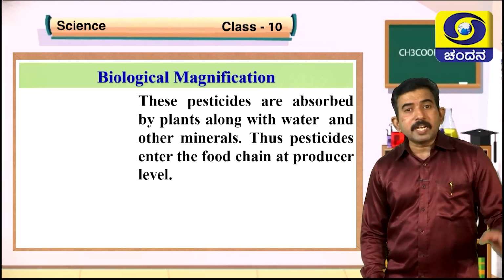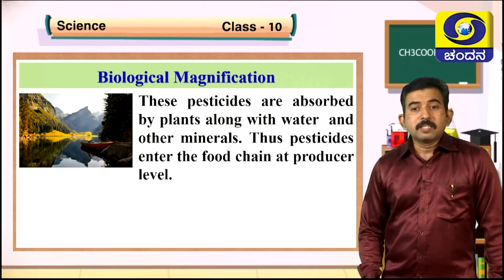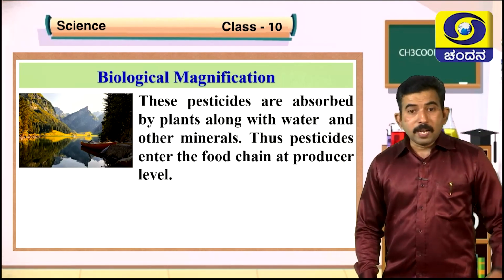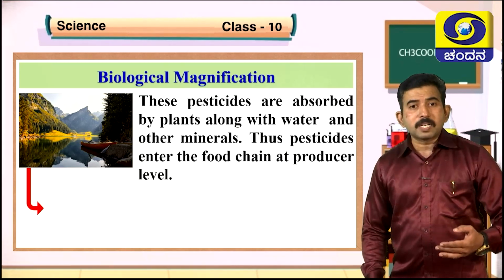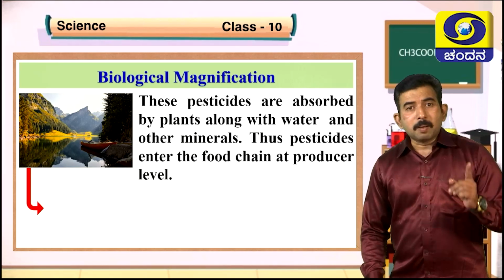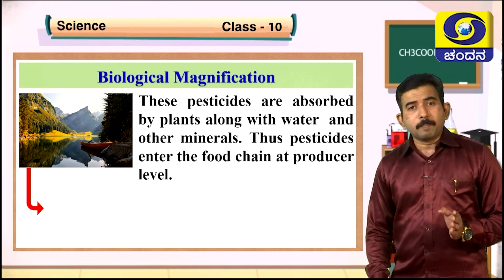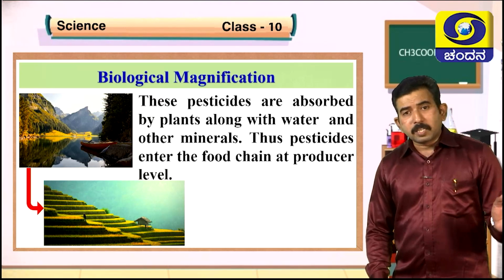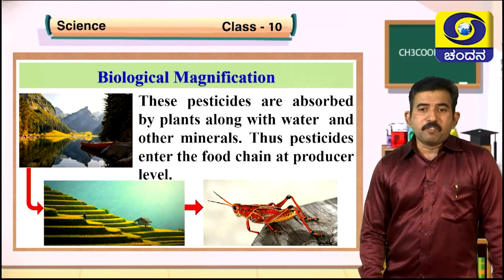Students, these pesticides are absorbed by plants along with the water and other chemicals. Thus, pesticides enter the food chain at the producer level. When the plants absorb the water and minerals, the dissolved pesticides enter the plant body. Plants are the producers in any food chain, and when they are eaten by herbivores, the chemical enters the body of the herbivorous animal and other carnivorous animals also. So that results in biological magnification.